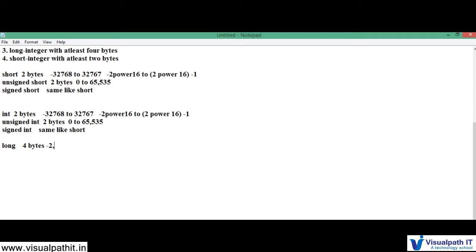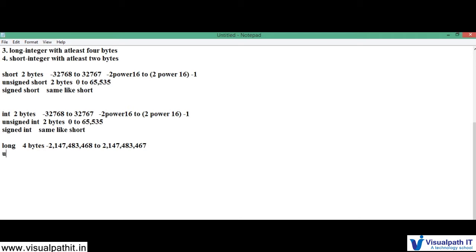Okay, so if you put 2 power 31, you will get 2 billion 147 million 483 thousand 647. Okay, it is according to the formula.